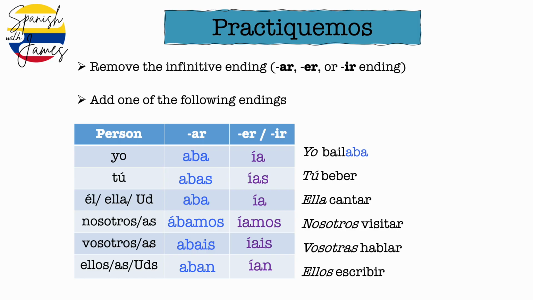Okay, let's go through. So we should have yo bailaba, tú bebías, you used to drink, ella cantaba, she used to sing, nosotros visitábamos, we used to visit, vosotras hablabais, ellos escribían. Okay, so check that you got those correct, and then we will move on and do a bit more practice, but using full sentences this time.